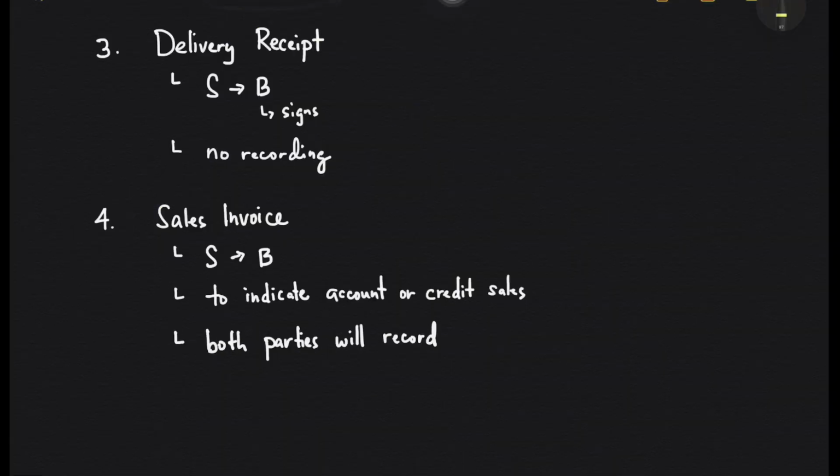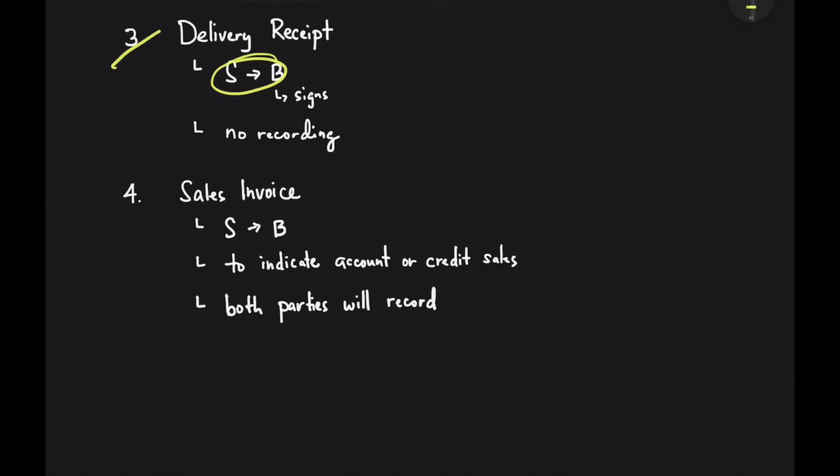Next is the delivery receipt. This is from the seller to the buyer, and this is signed by the buyer to confirm that the goods have been delivered or received by the buyer. Because of lack of information in this document, it still won't allow us to journalize, so no recording.